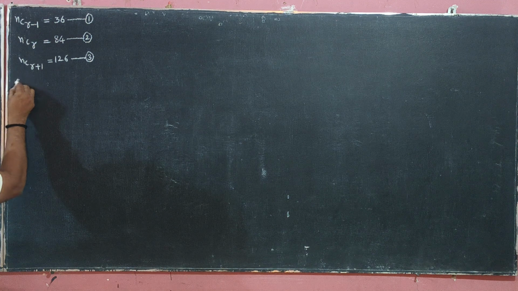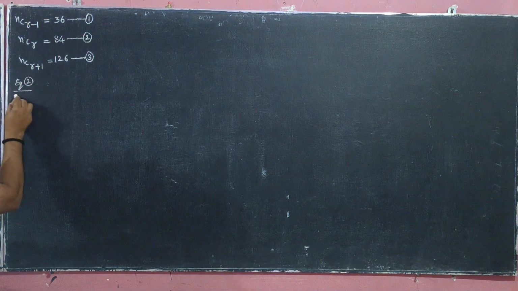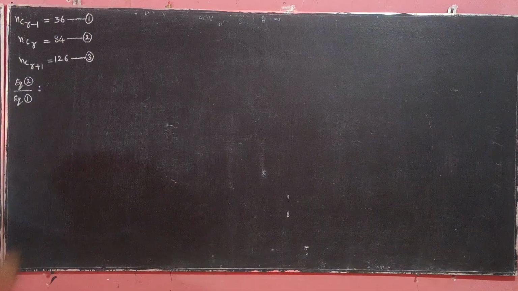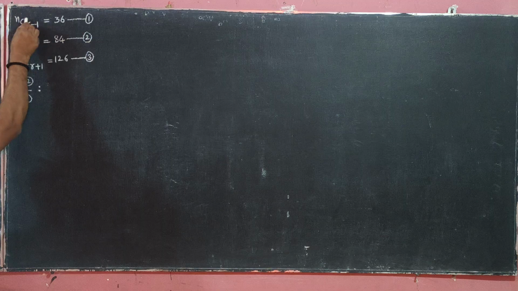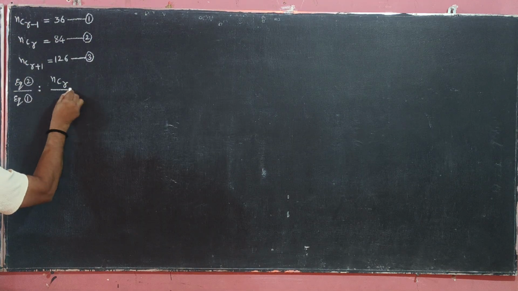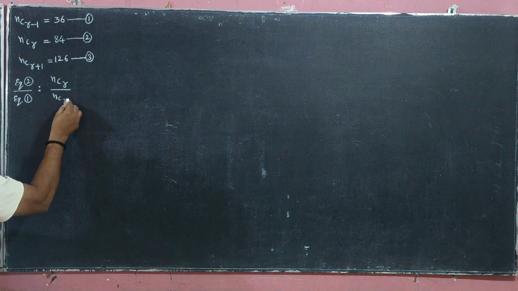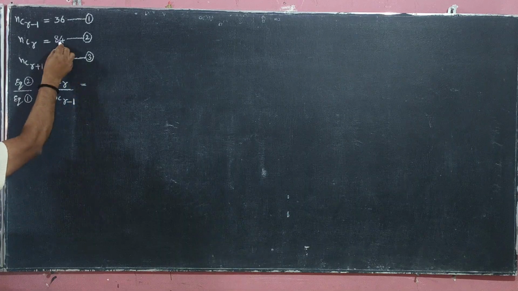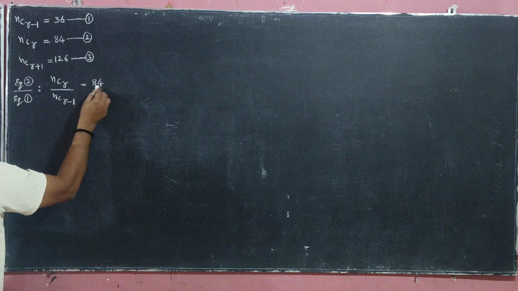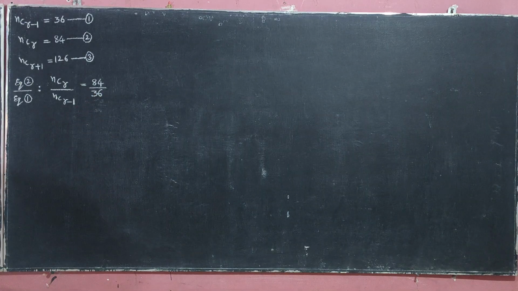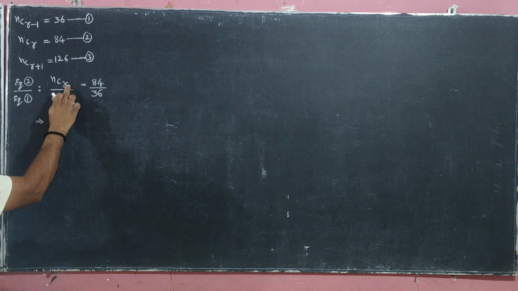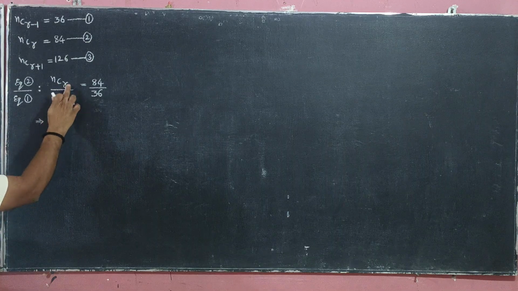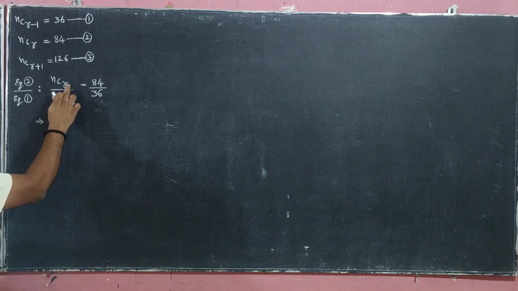Okay, so we will do equation 2 by equation 1, divide equation 2 by equation 1. Okay, LHS by LHS, RHS by RHS. Equation 2 LHS by equation 1 LHS, NCR by NCR minus 1, equals RHS by RHS, 84 by 36. Okay, 84 by 36. Right. So NCR, the previous formula: this one is the big number, this one is the small number. Okay, so if we subtract 1 from this we get this, which means this is the bigger number and this is the smaller number.